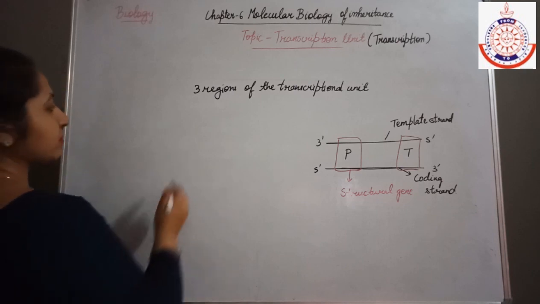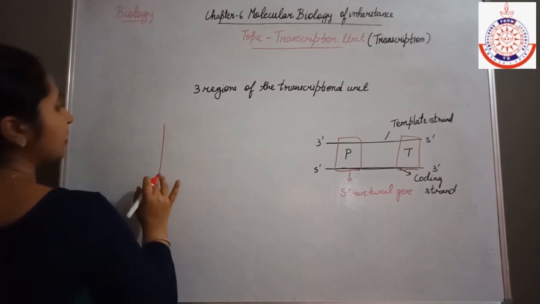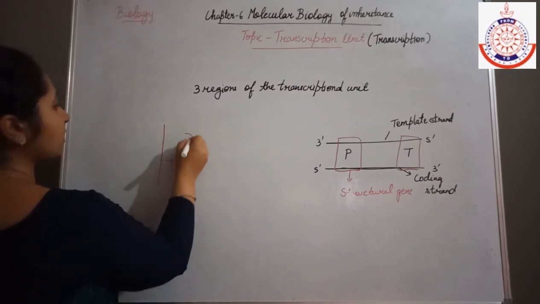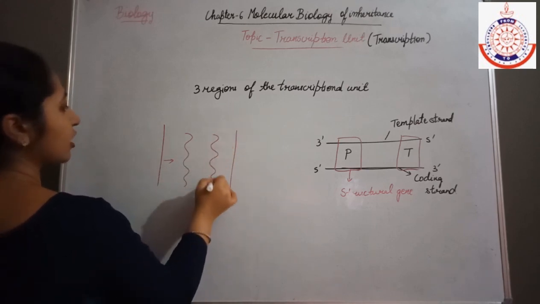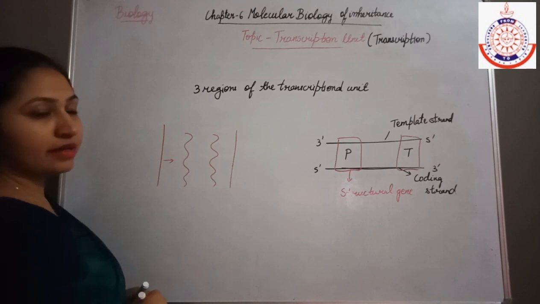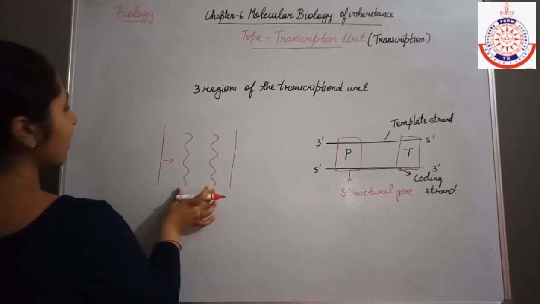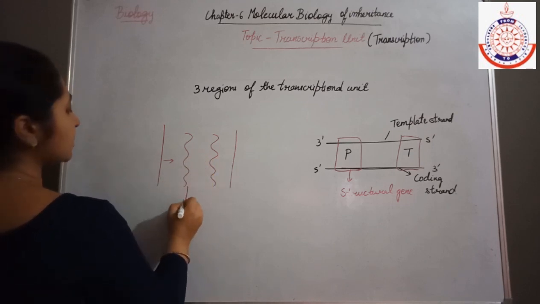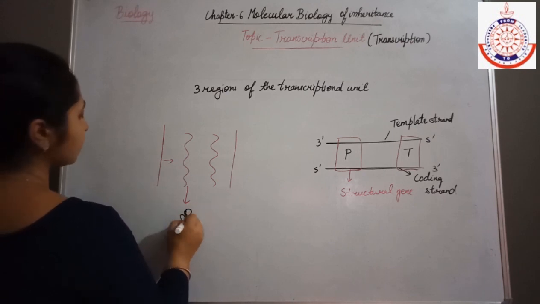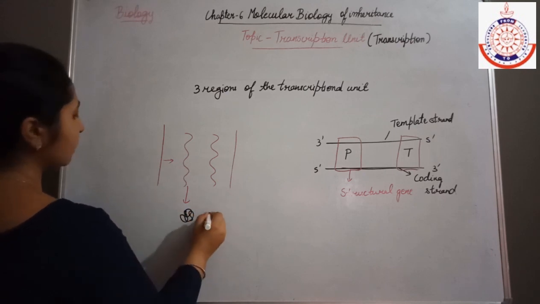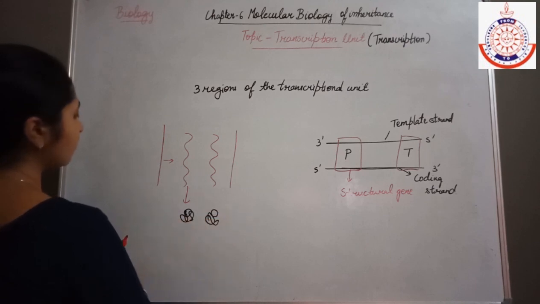Suppose the template strand also forms an RNA molecule, and the coding strand also forms an RNA molecule. Then what will happen? Both of these RNAs will make protein. They will form the protein molecule.